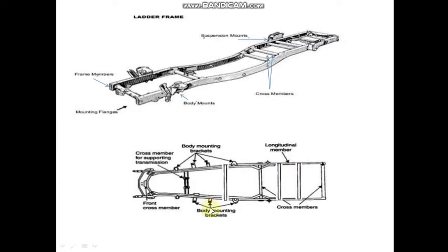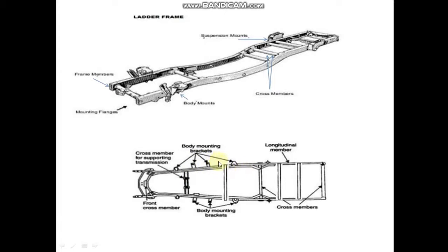Okay, and these are the body mounting brackets, the whole body will be mounted onto this frame. Okay, and the floor pan of the vehicle will be mounted above onto this frame. So that's why the overall height of the vehicle will be increased by using this type of frame. So that's why this type of frame is also known as the body on frame, because the body will be placed above the frame.